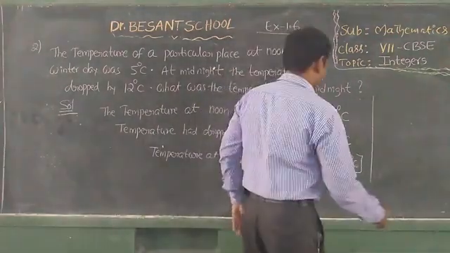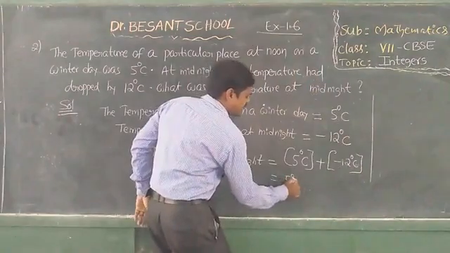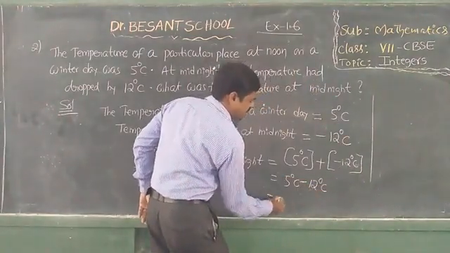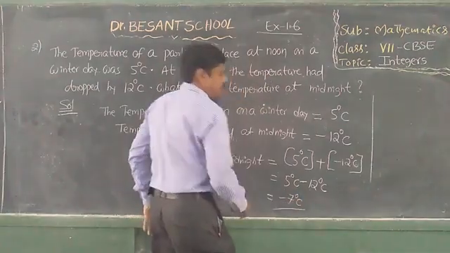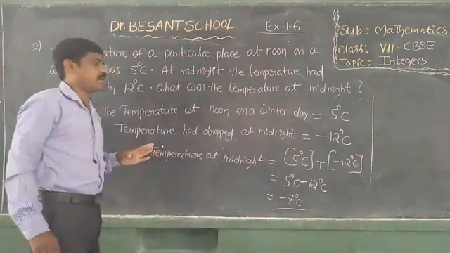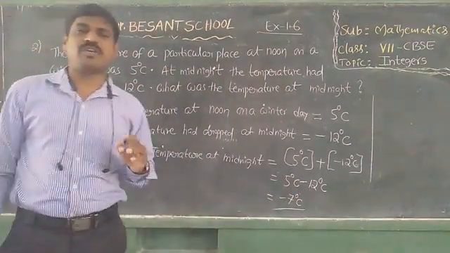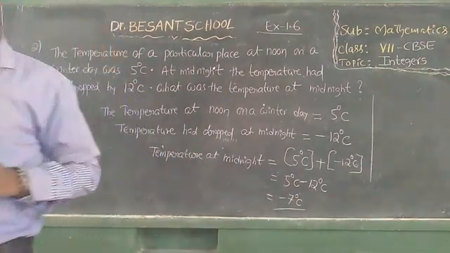That is equal to 5 degree centigrade minus 12 degree centigrade, that is equal to minus 7 degree centigrade. So this is the final solution for this question. I hope you understood very well, children. Note down.